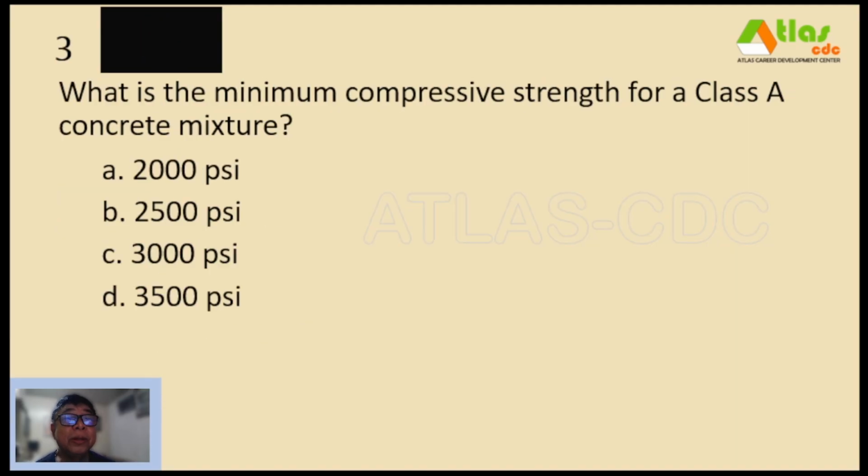Number 3. What is the minimum compressive strength for a Class A concrete mixture? A. 2,000 psi. B. 2,500 psi. C. 3,000 psi, and D. 3,500 psi.